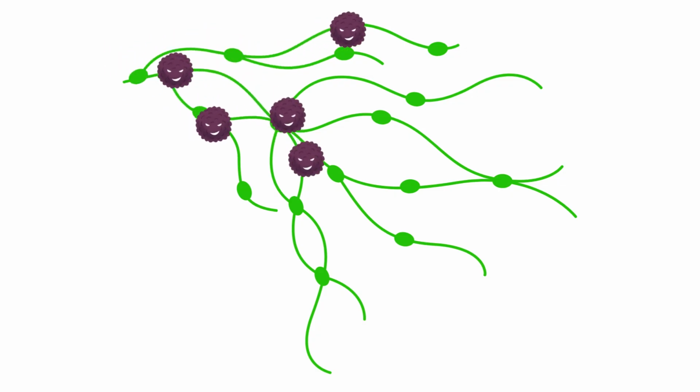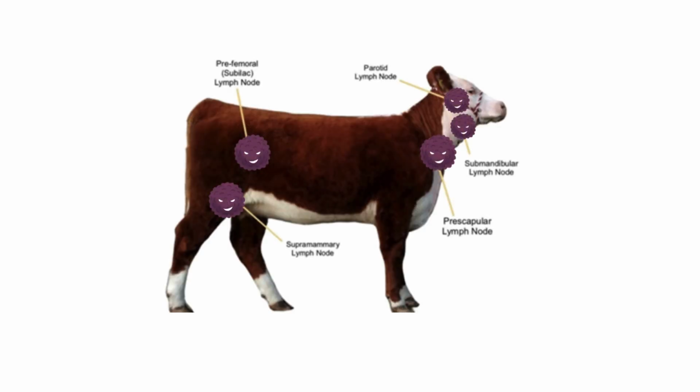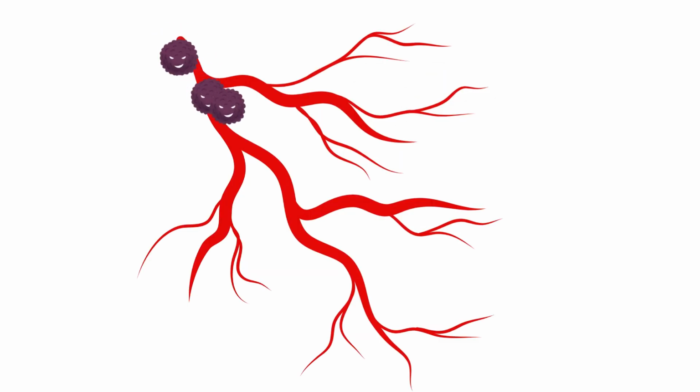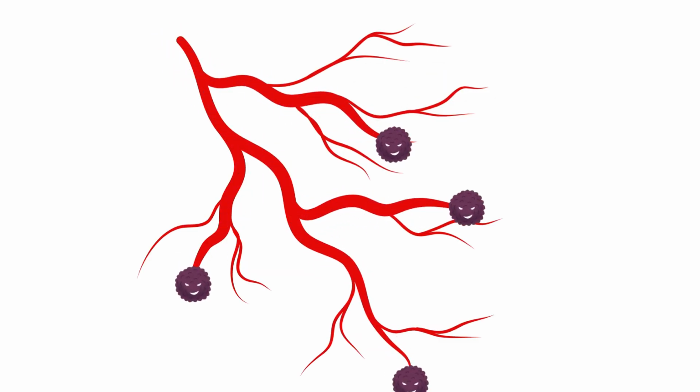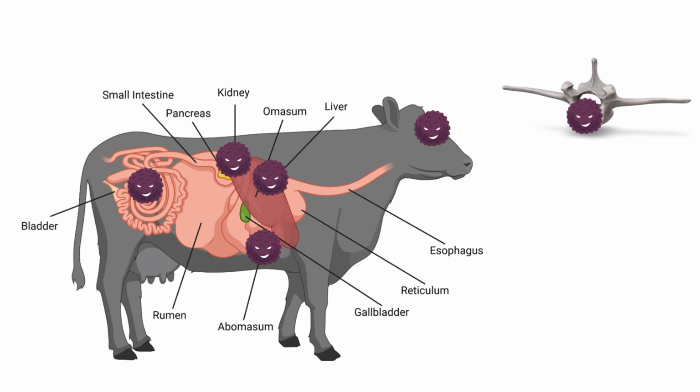The malignant B lymphocytes will spread very fast inside the lymphatic system. Eventually, they may invade all the lymph nodes in the cattle, causing lymphosarcoma in the lymph nodes. The malignant B lymphocytes will also invade the blood vessels. Eventually, they will spread to other visceral organs and vertebrae as well, causing lymphosarcoma in the visceral organs and also vertebrae. The affected cattle will become emaciated.